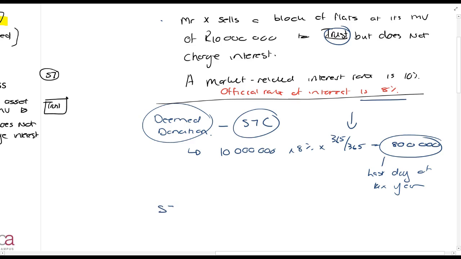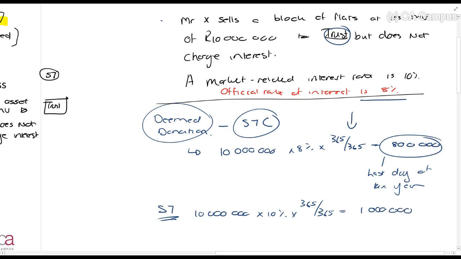For Section 7 of the Act, which is the Section 7.3, for example, where there's a donation to a minor, you use the market-related interest to calculate this, so it works a little bit different. I'm also just trying to point out to you the differences here. And that gives us, sorry, not 100,000, a million.